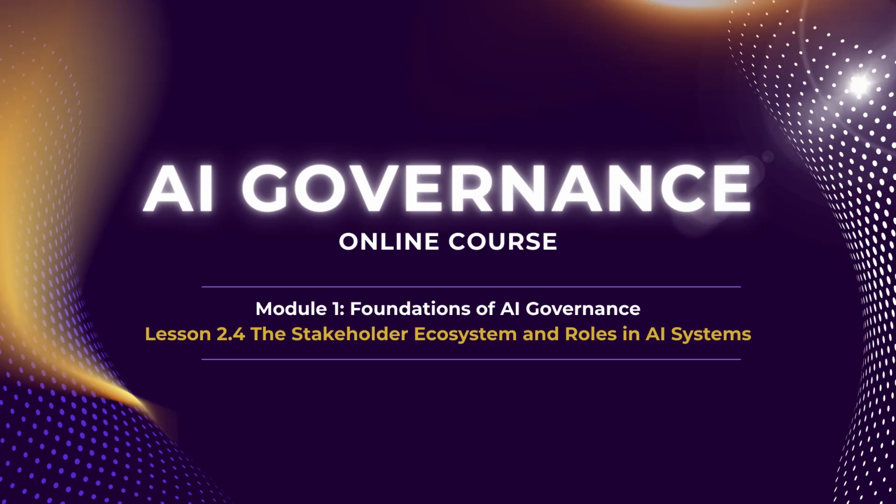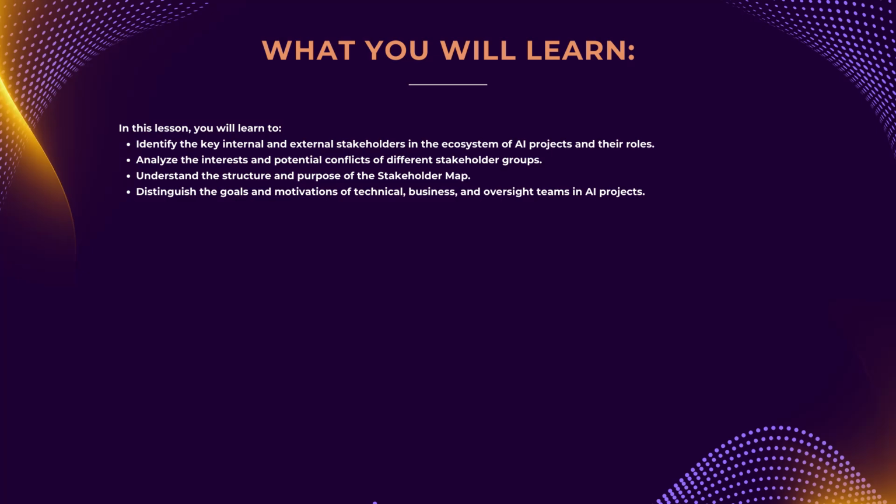Today we dive into another important fundamental topic, the ecosystem of participants in AI projects and the organization of their effective collaboration. We will learn how to identify the key participants in the ecosystem and define their roles and analyze the interests and potential conflicts among different stakeholder groups. This lesson will lay the foundation for understanding the complex network of interactions in AI projects and will prepare us for the next lesson, where we will move from a static map of roles to the dynamics of processes and the distribution of responsibility. And, of course, we will apply the knowledge gained in practice when populating our AI system passport.